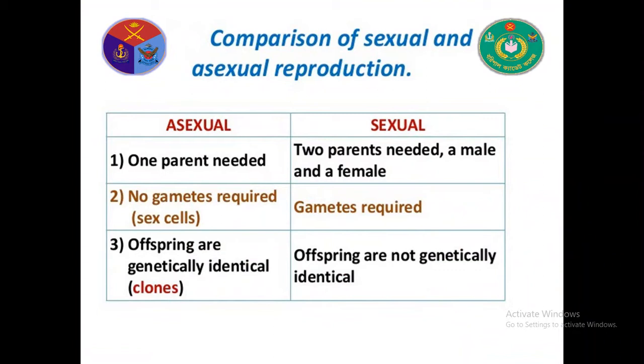Now there are some differences between asexual and sexual reproduction. In asexual reproduction, one parent is needed. You have already seen only Hydra is needed in this case. In sexual reproduction, two parents are needed, male and female. In asexual reproduction no gametes are required, there is no gamete in this case, but in sexual reproduction gametes are required, sperm and ovum. In asexual reproduction offspring are genetically identical, as the offspring is produced from the body cell. In sexual reproduction offspring are not genetically identical.